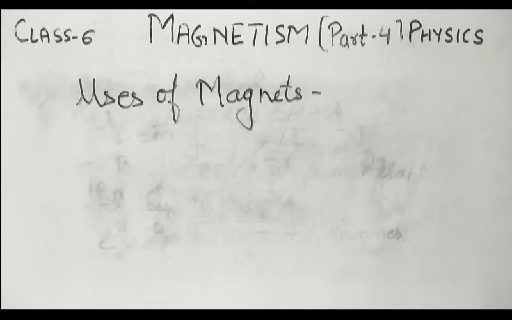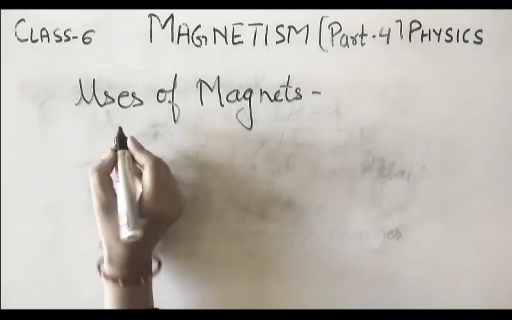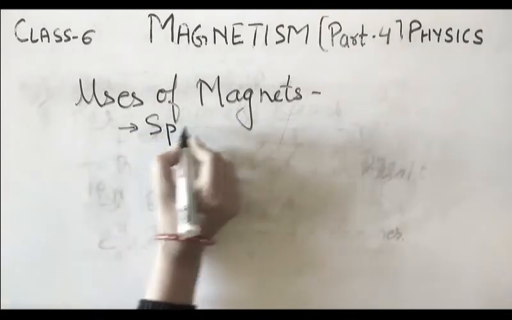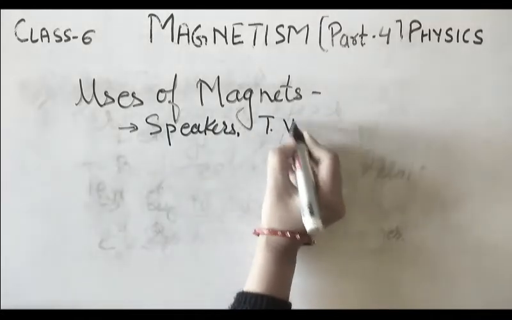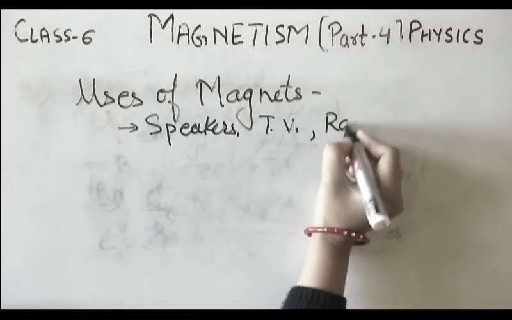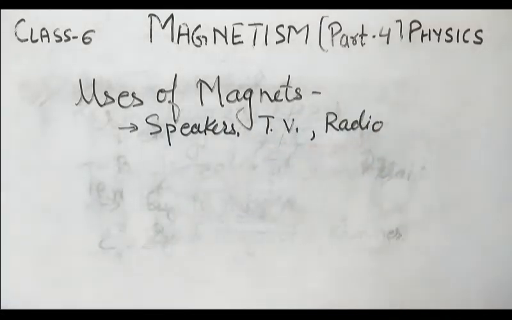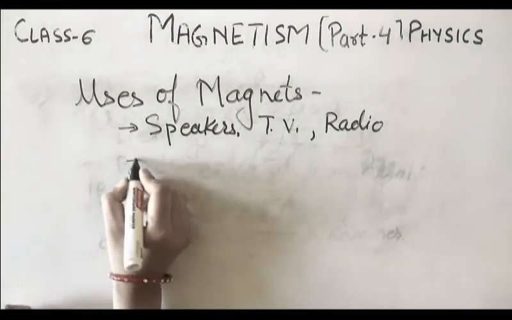Magnets are used in telephones, television, computer, tape recorder, speakers, radio, computer chips, etc. It is also used in the magnetic compass for finding the direction.